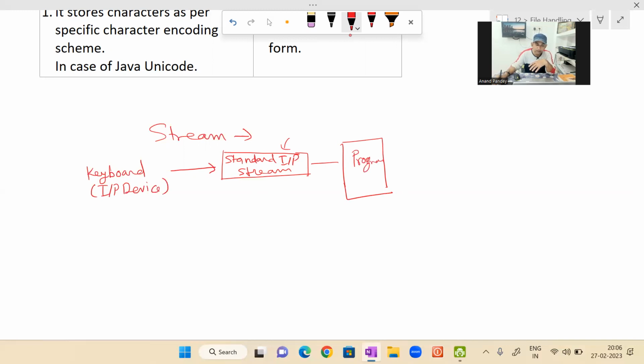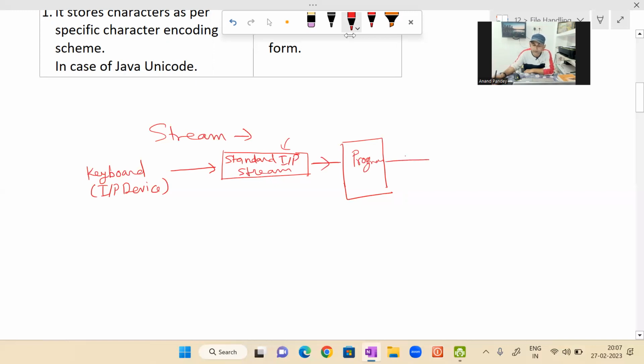Okay, it will not take the data directly from the keyboard. It's a temporary memory between keyboard and program. Okay, as much data will be required by the program, that much data that program will take from the input stream and will process then further, and so on like this. So means here keyboard, the data entered by the keyboard goes to standard input stream in case of keyboard, and then from here program fetch it. Program will take its data from the input stream.